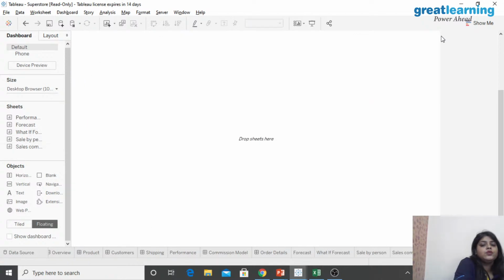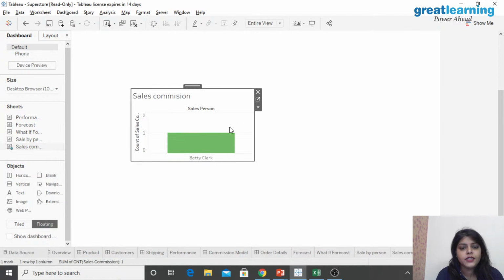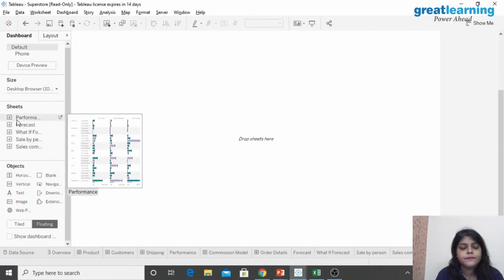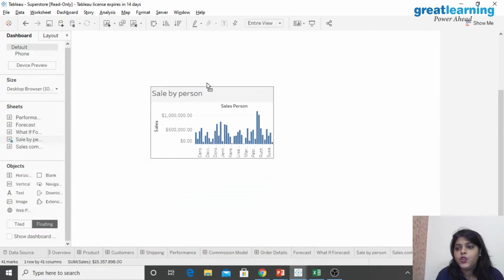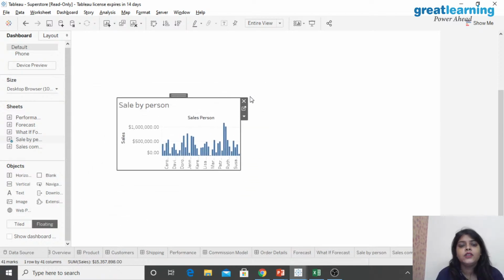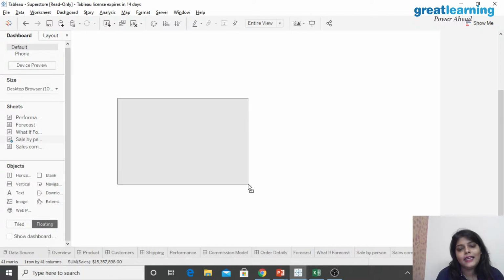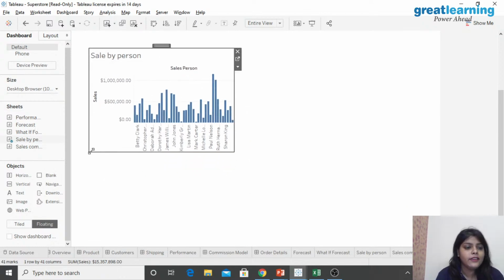Now I want to use the floating version. You can see how interactive it is. Yes, this is why I love Tableau. First let me take the sale by person. Now can you see it's floating? You can float your sheet anywhere you want. This is why I like the floating one. If you want to make it big, you can do that. Can you see how flexible it is? Yes, this is actually going to make your life easy.